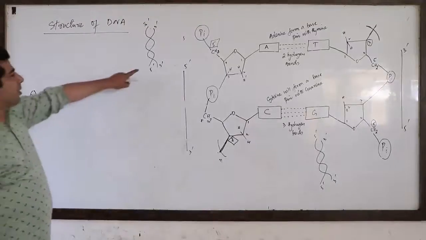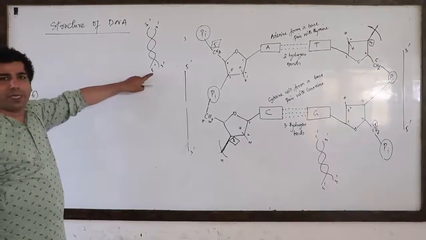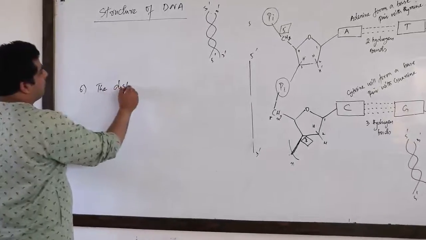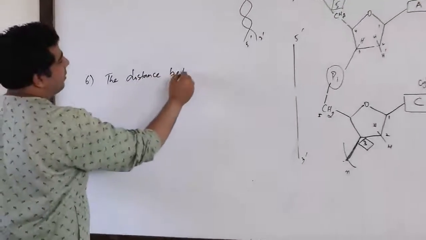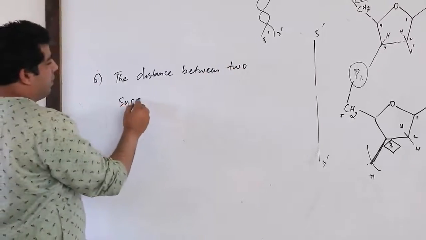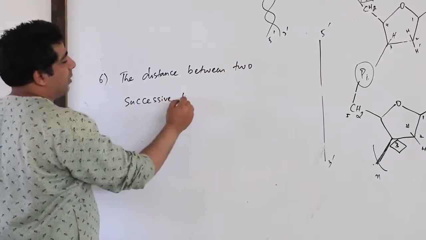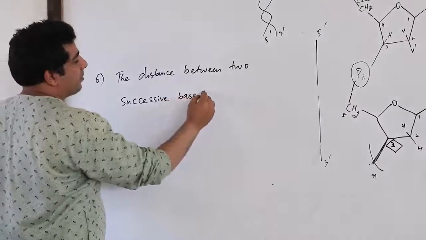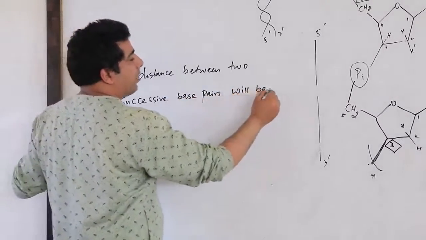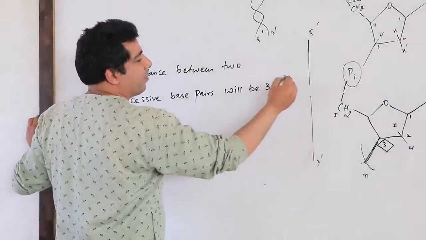So in this particular double helix structure of a DNA, okay, the distance between two successive base pairs will be 3.4 angstrom.